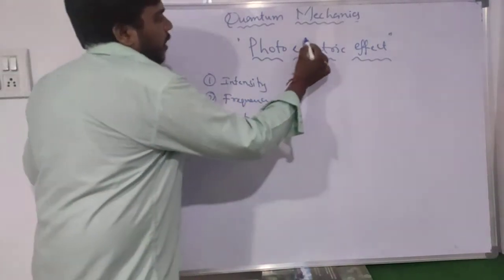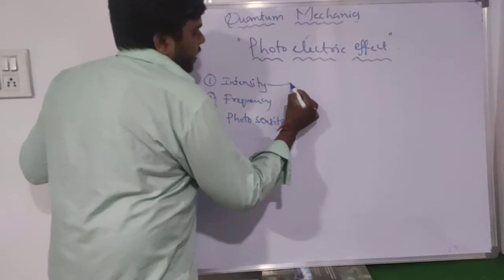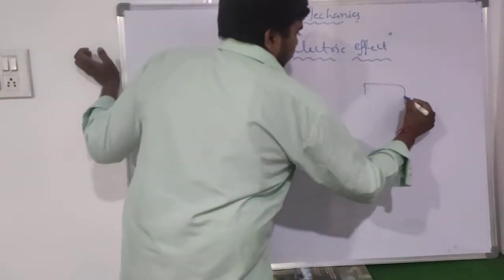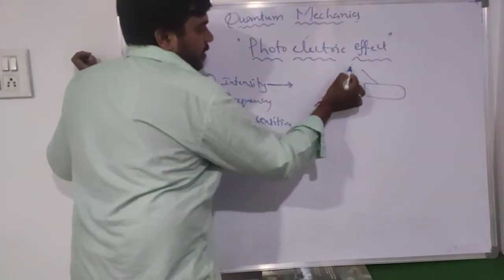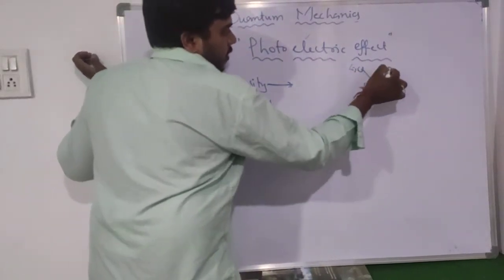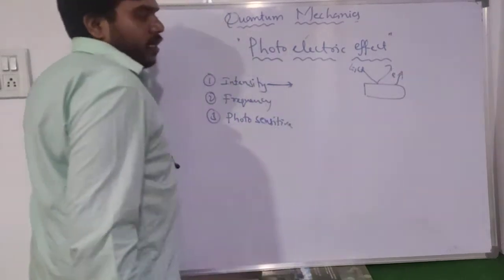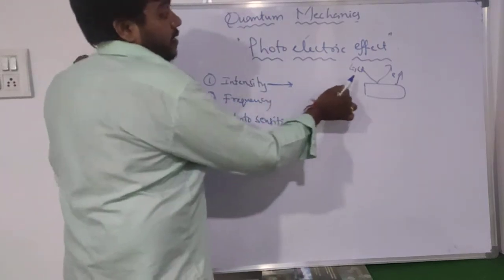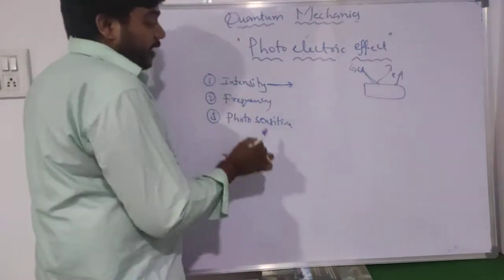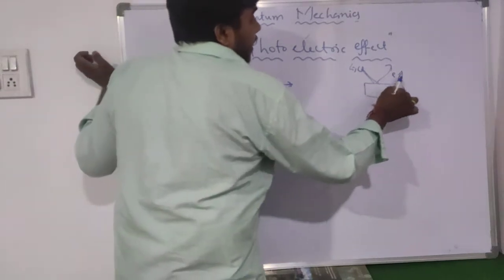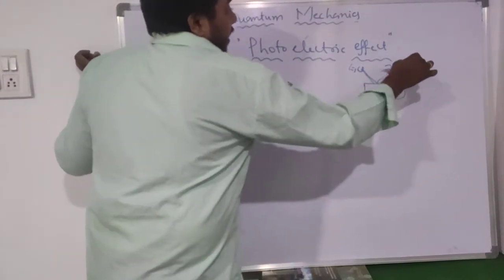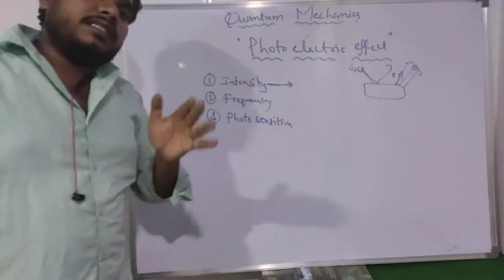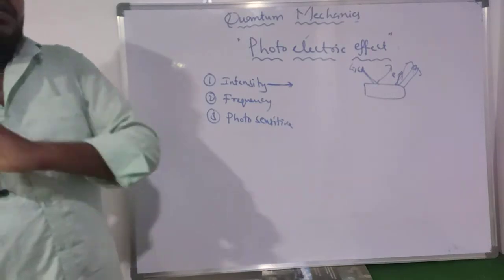Now, how does the photoelectric effect depend on the intensity of the light? For example, this is a photosensitive metal, the light is incident, and the electrons are ejected. Whenever the intensity of the light increases, that means the incident light increases, the number of ejected electrons also increases. If we increase the intensity, the number of electrons also increases.